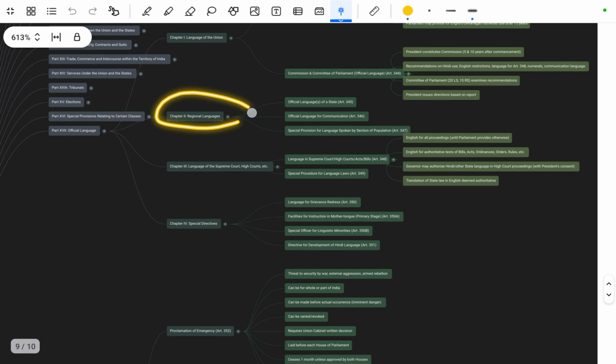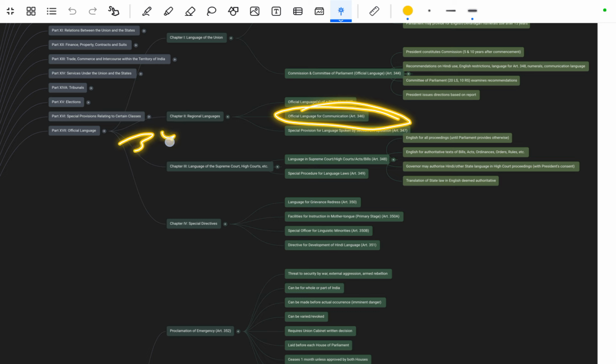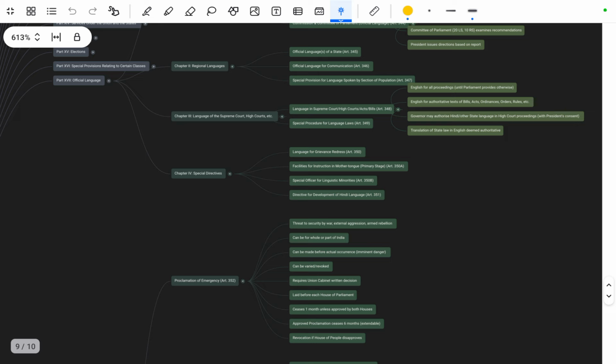Okay, next is regional languages. Regional languages are mentioned in Article 345, that is the official language of the state. Official language for communication is under Article 346. Next is Article 347, that is the special provision for a language spoken by a section of the population, mentioned in Article 347.